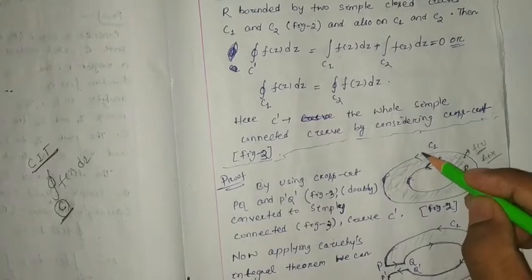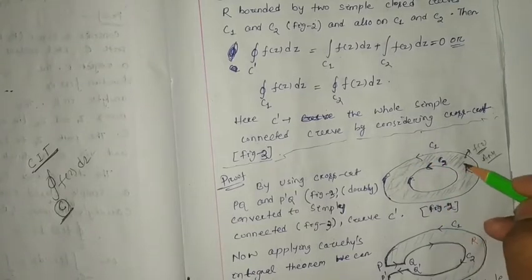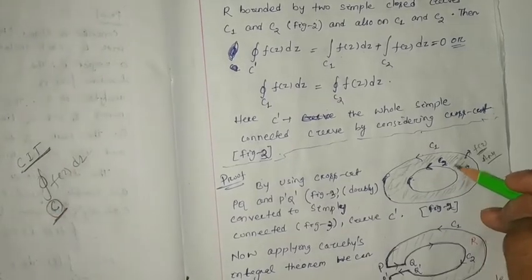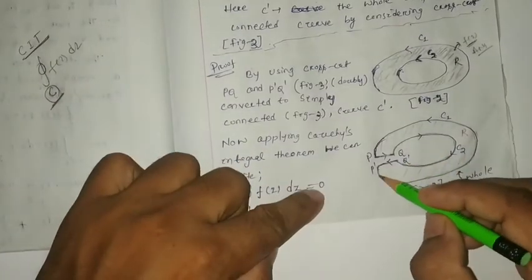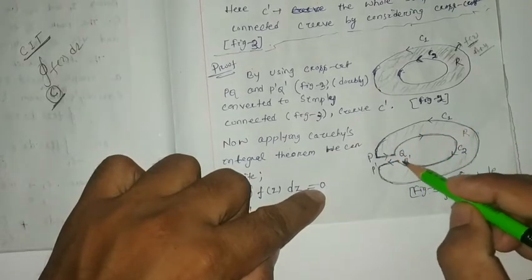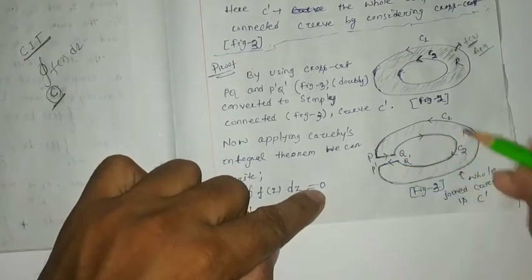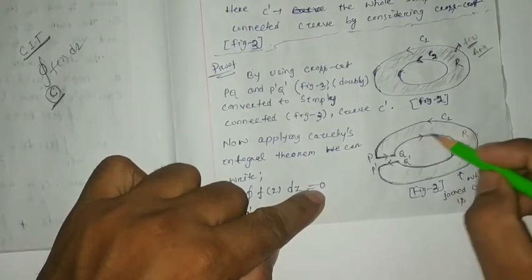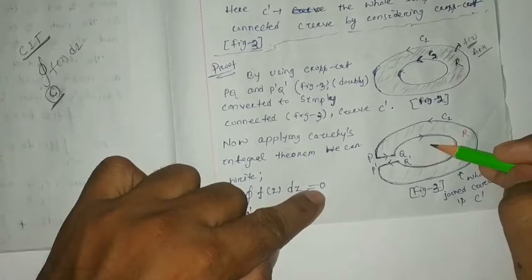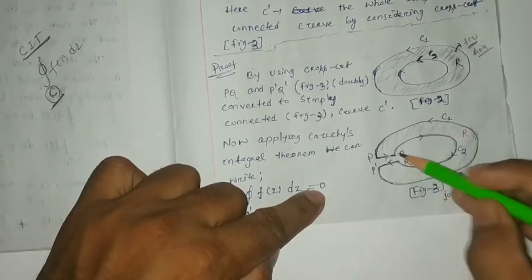So two times I have to draw to define this region R. Hence it is called the doubly connected region. But here, with a single curve, this one, I have defined this region R. Now this is converted to a simply connected region with the help of two crosscuts, and the whole curve